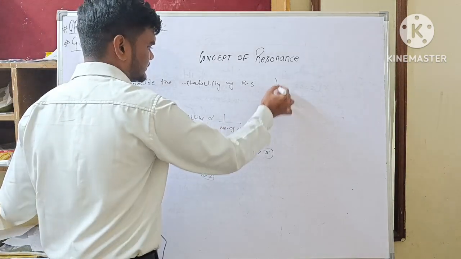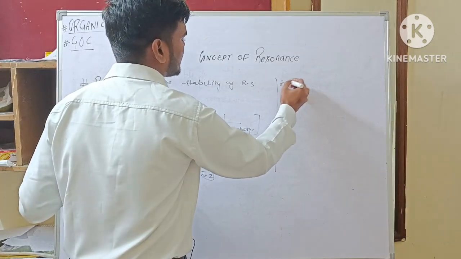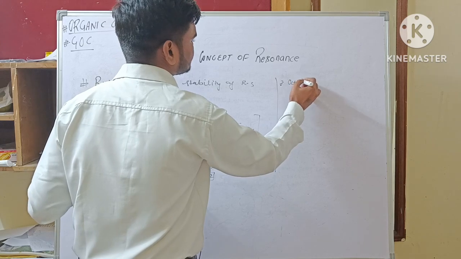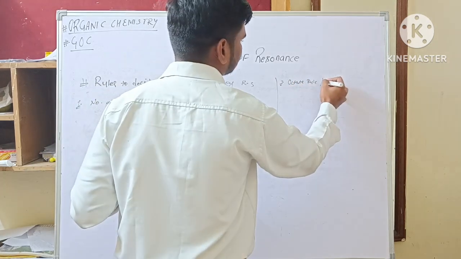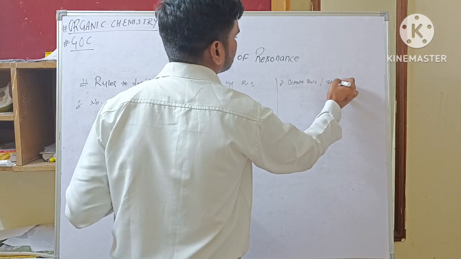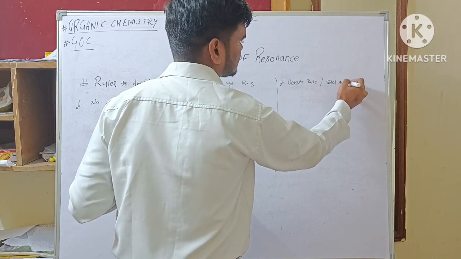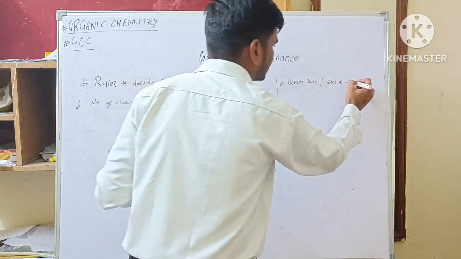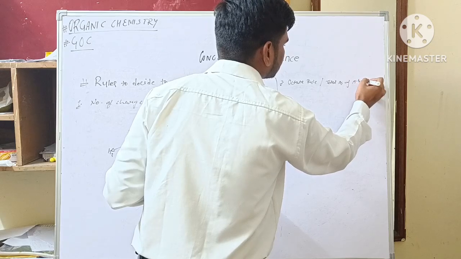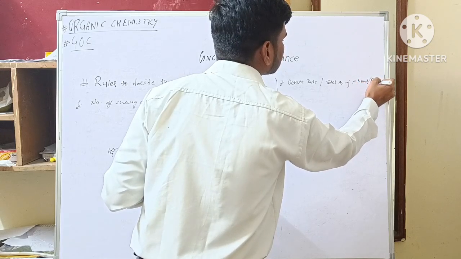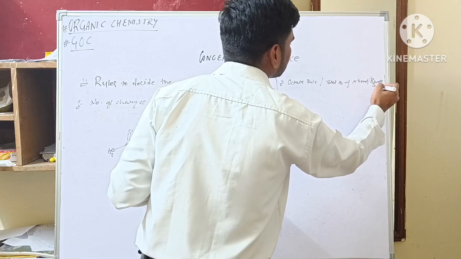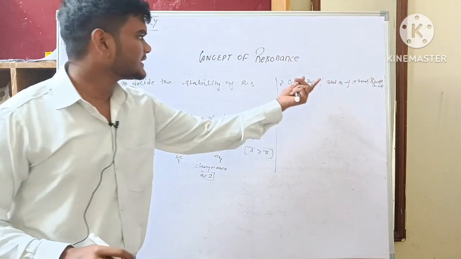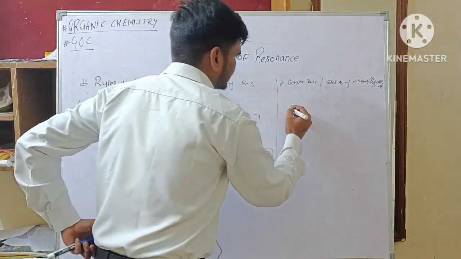Now rule number 2 is related to the octet rule, or total number of pi bonds, or total bonds, sigma plus pi. Now we will see what I want to say with the help of an example.